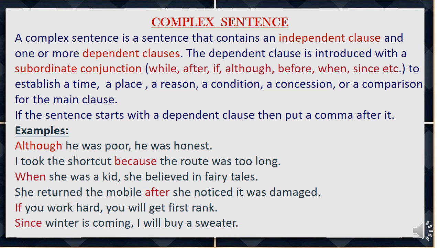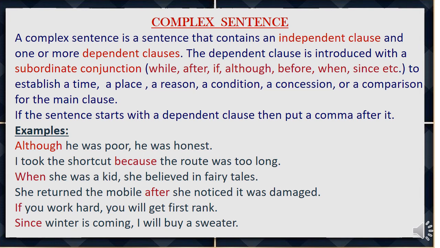The fourth example. She returned the mobile after she noticed it was damaged. She returned the mobile is an independent clause. After she noticed it was damaged is a dependent clause started with a subordinate conjunction, after. So we can say it is a complex sentence. She returned the mobile after she noticed it was damaged.